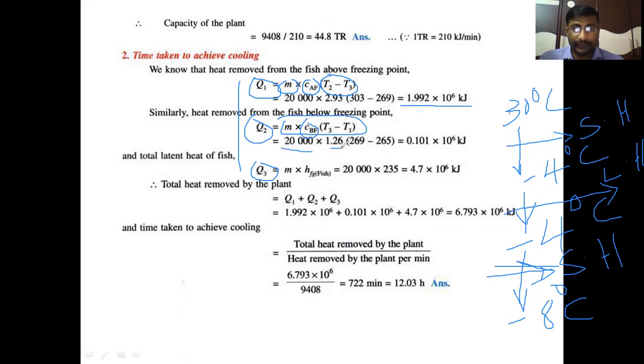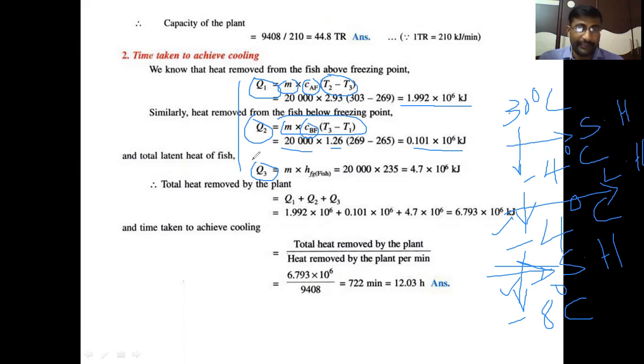20,000 into 1.26 is the specific heat below freezing point, and the temperature drop is from -4 to -8, so 269 to 265. Then we will get 0.101 into 10 to the power of 6 kilojoules of sensible heat to be removed.